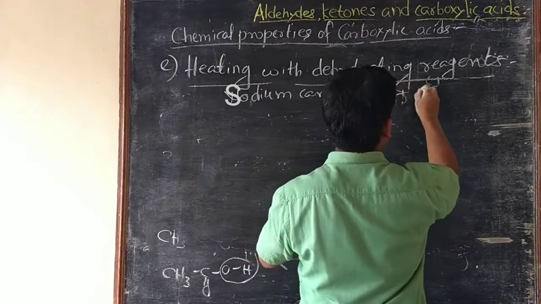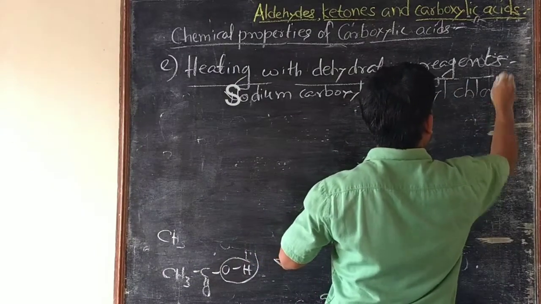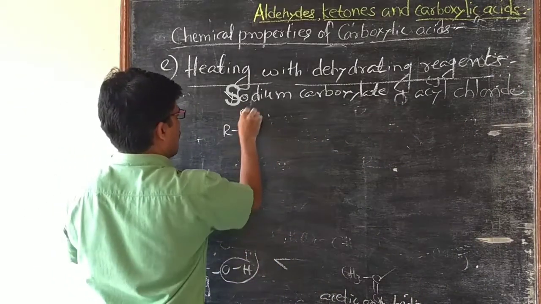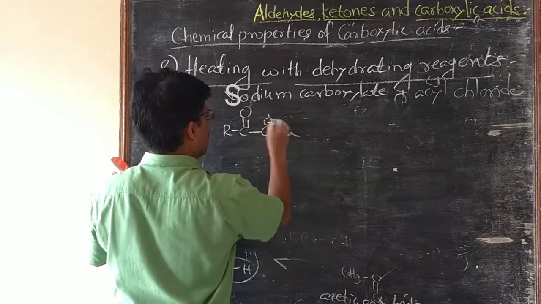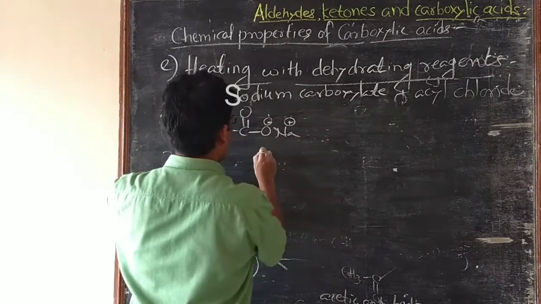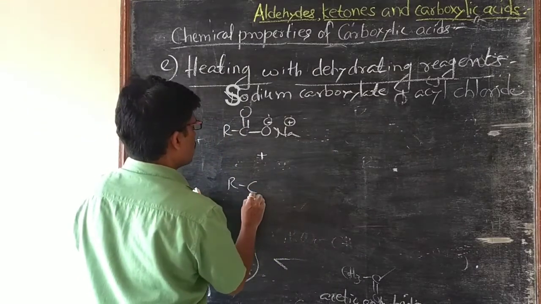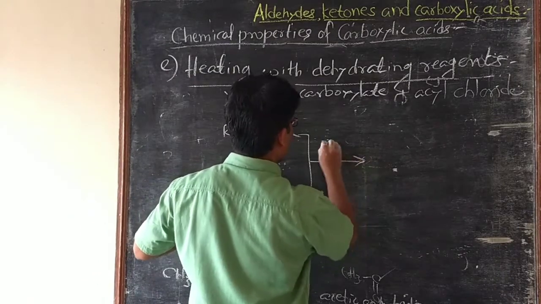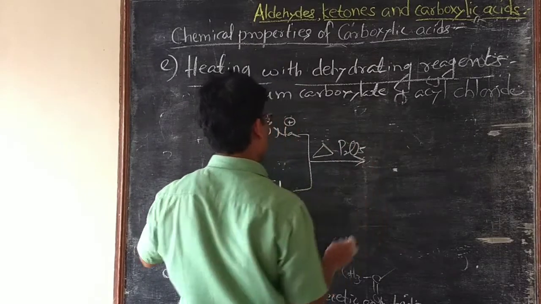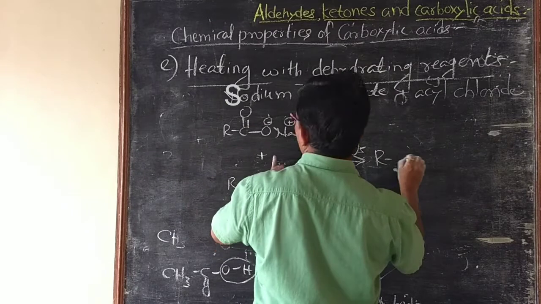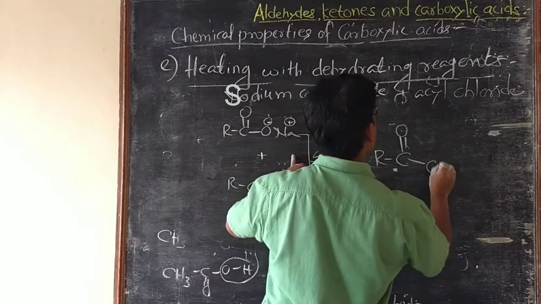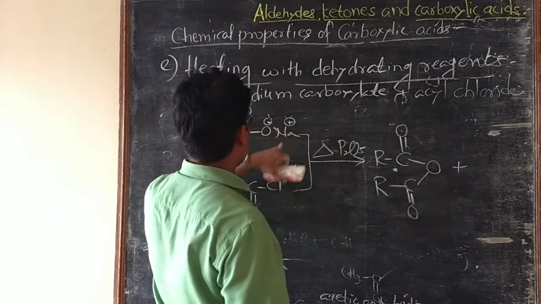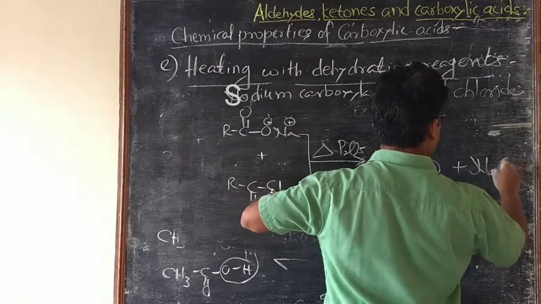See here, RCOONa, sodium carboxylate, when heated with acyl chloride in the presence of P2O5 forms RCOOC double bond R, plus this Na and this Cl, that is NaCl.